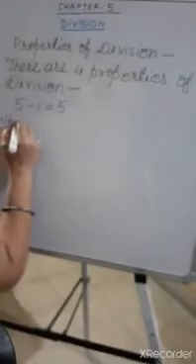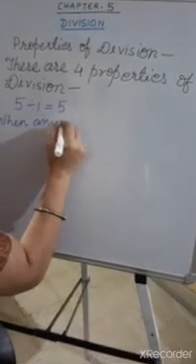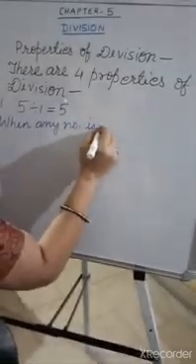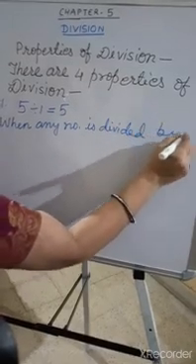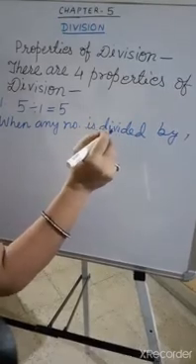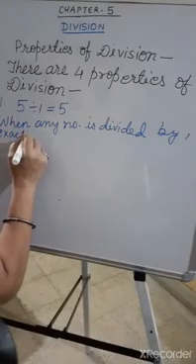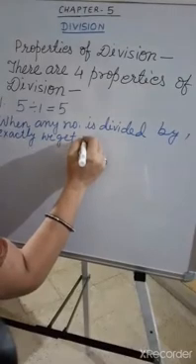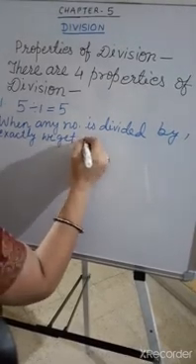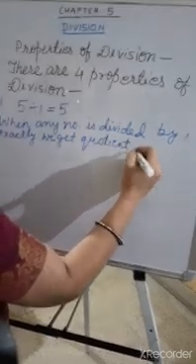So when any number is divided by 1, we get the quotient as the number itself.